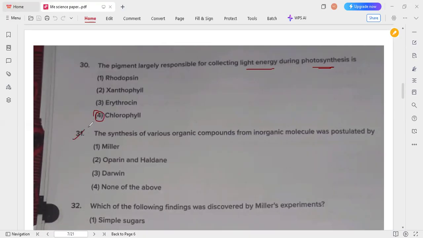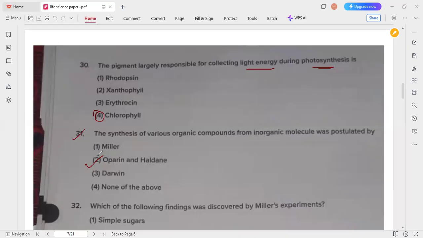Next one: the synthesis of various organic compounds from inorganic molecules was postulated by Oparin and Haldane. It is also called the Oparin-Haldane theory, which states that life began through chemical evolution, the formation of organic molecules from inorganic compounds.